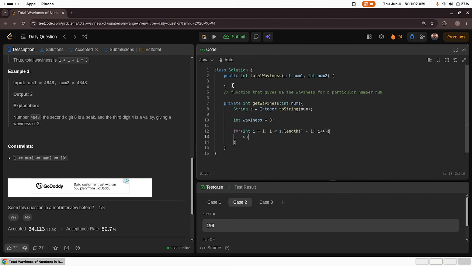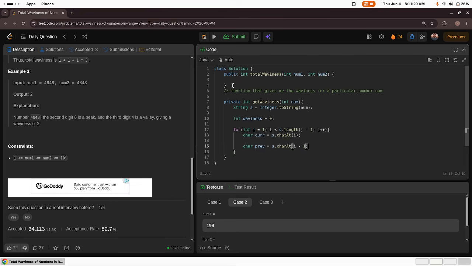Now get me the current character. Current character equal to what? Equal to s dot charAt of i. Previous character will be equal to what? Char prev equal to s dot charAt of i minus 1. What will be my next character? Next character will be equal to s dot charAt of i plus 1.